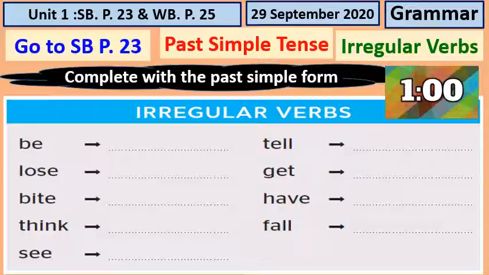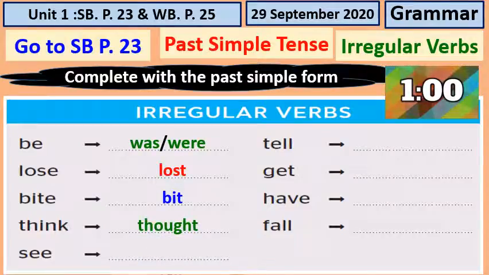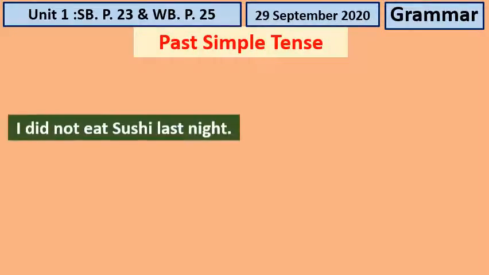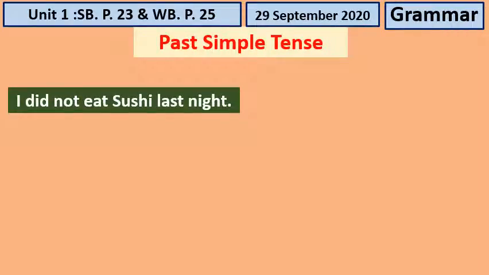The verb be, the past form of the verb be, was or were; lose, lost; think, thought; see, saw; tell, told; get, got; have, the past form of it, had; fall, fell. Okay? We call these irregular verbs. Now, let us see. I did not eat sushi last night.